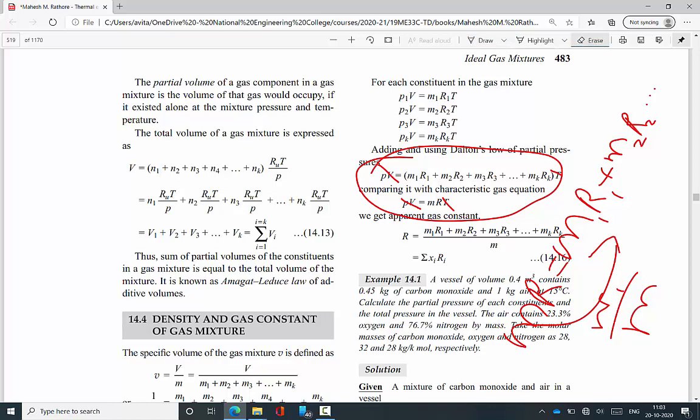Now I will solve one example problem related to gas mixtures.